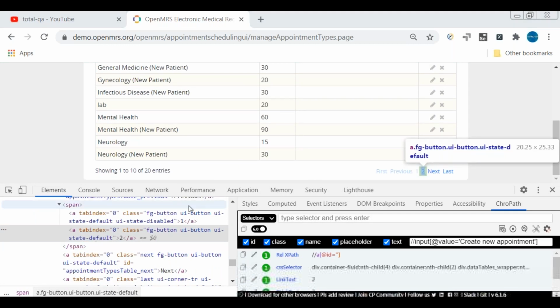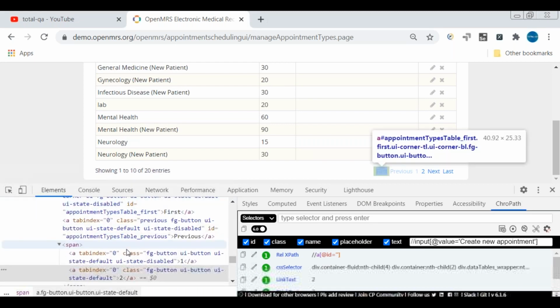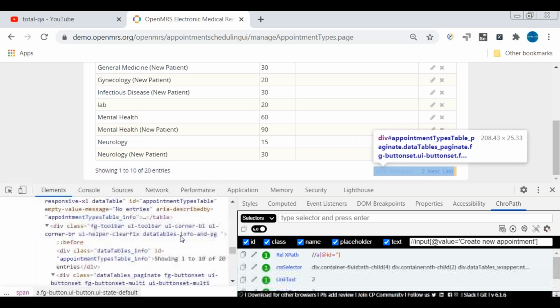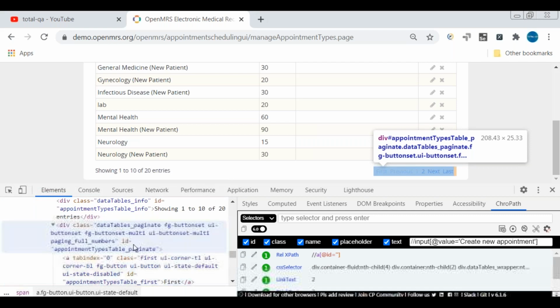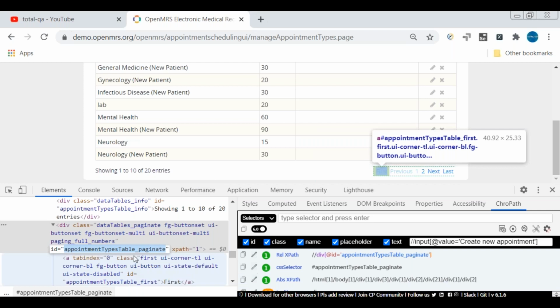What we can see here is, if you scroll up, there is an ID of the table. This is the entire selection of the div, and the div has an ID.